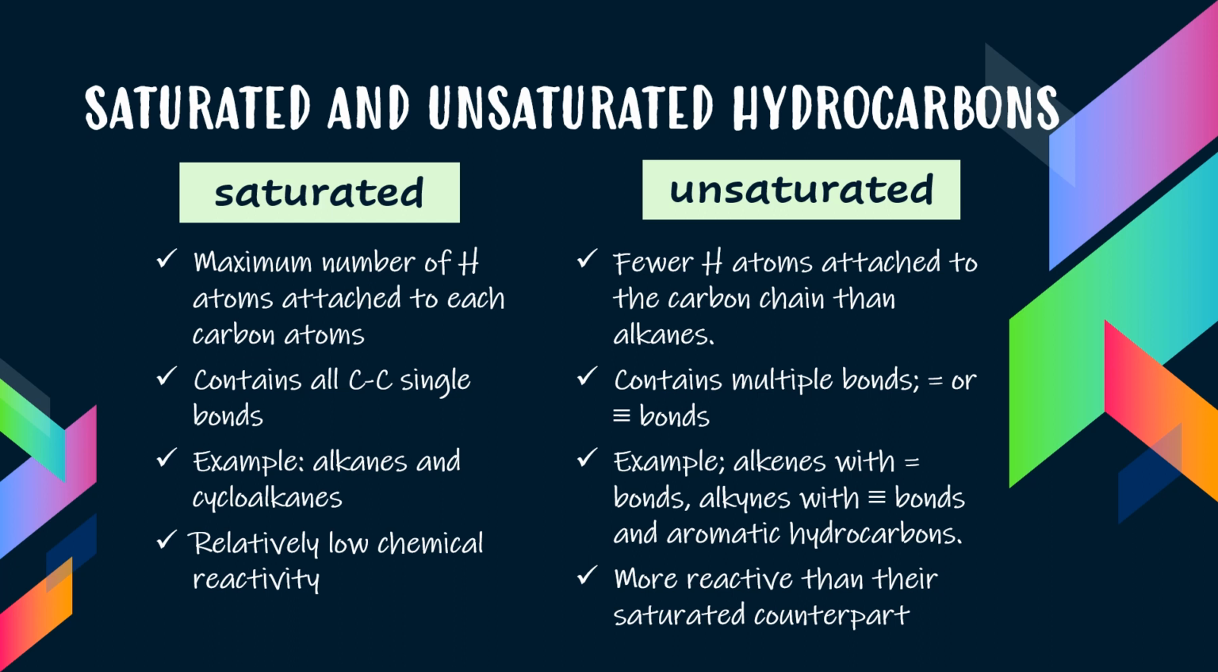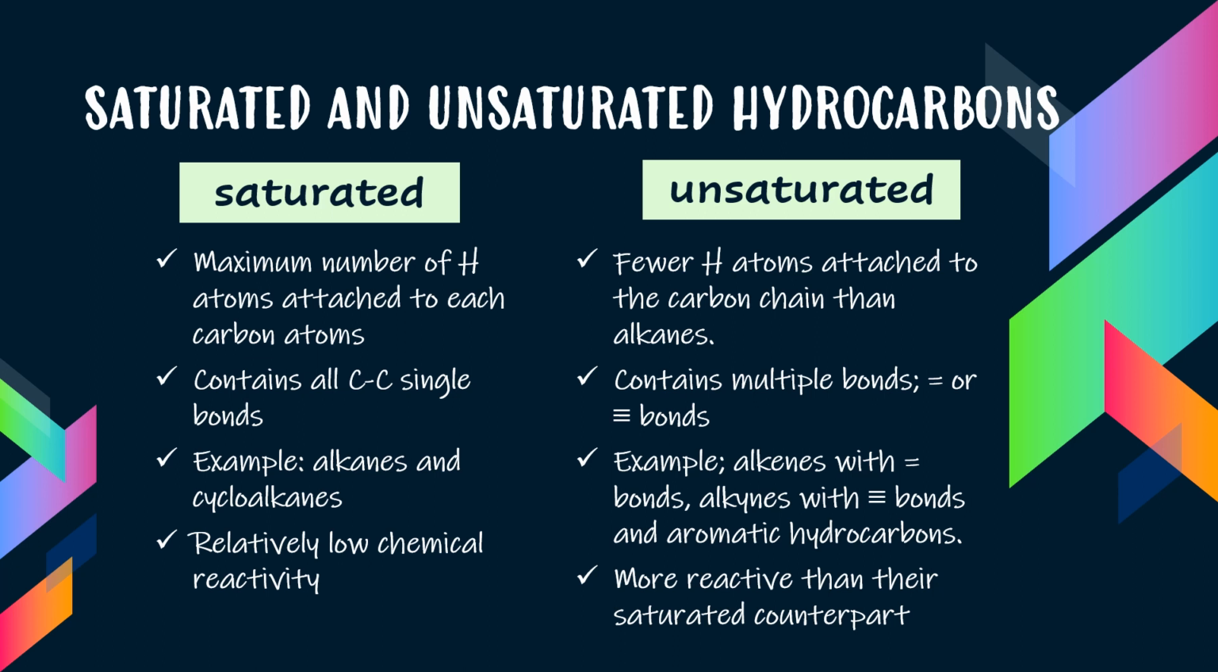Now let's look into saturated and unsaturated hydrocarbon. Saturated hydrocarbon is when the hydrocarbon has the maximum number of hydrogen atoms attached to each carbon atom. And in saturated hydrocarbons, it only contains single carbon-carbon bonds. Examples are alkanes and cycloalkanes. Basically, the reactivity of saturated hydrocarbons is low.